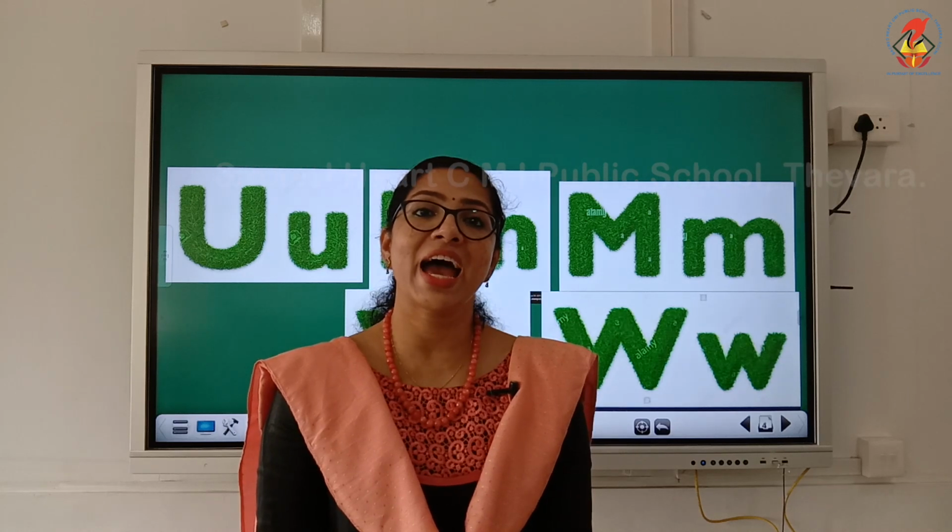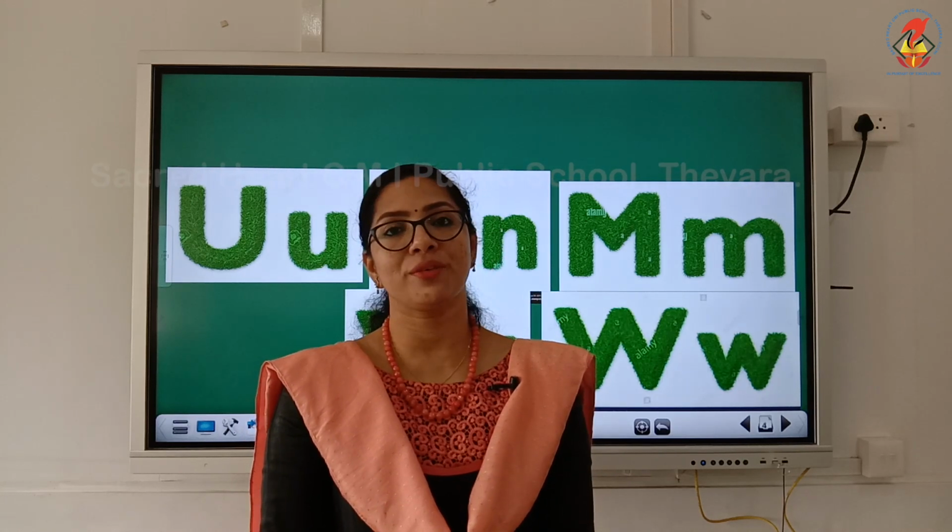Van, vegetables, violin, vase and vulture. Let us say once again, van, vegetables, violin, vase and vulture.